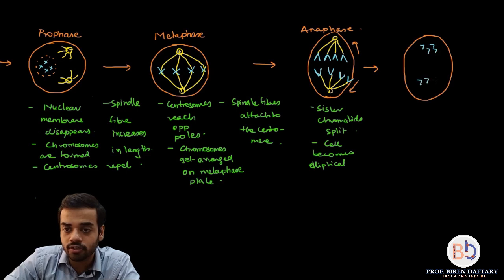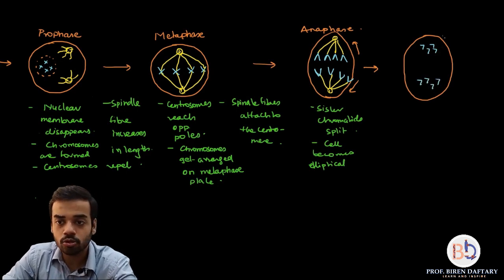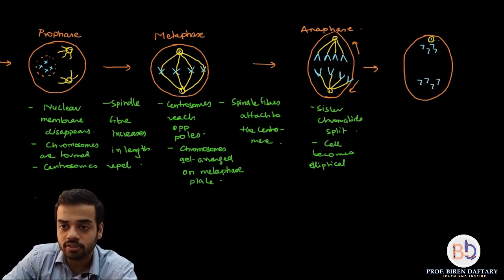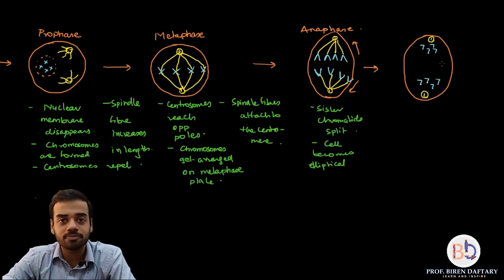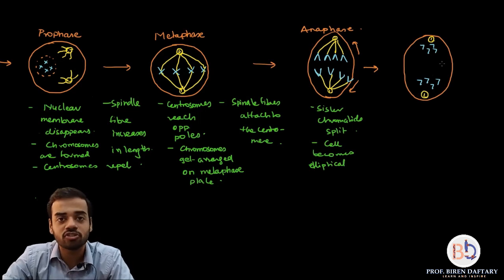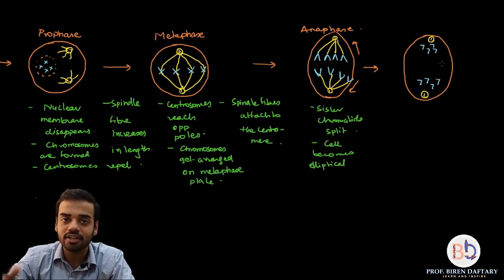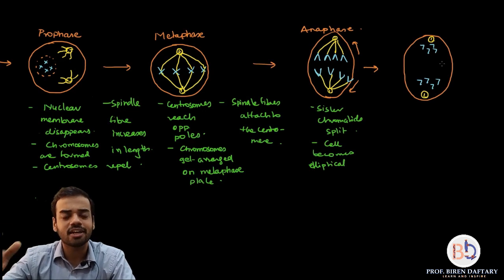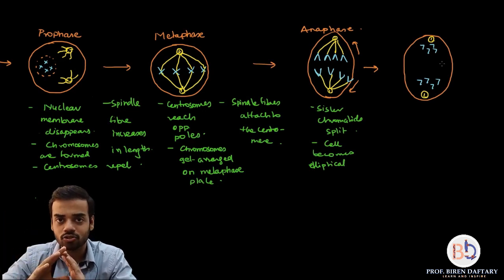Okay, 4 over here, 4 over here, and I'm going to draw the centrosome, one centrosome, as you can see, the second centrosome, and the spindle fibers' job has been completed. So the spindle fibers dissolve in the cytoplasm, they are no longer required. These are amino acid chains, so they dissolve. Okay, so that job has been done.